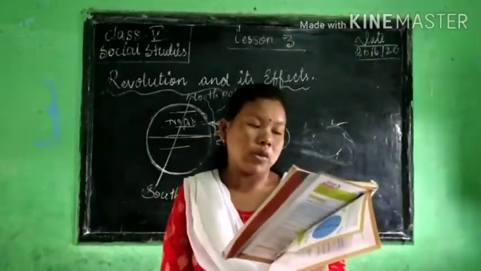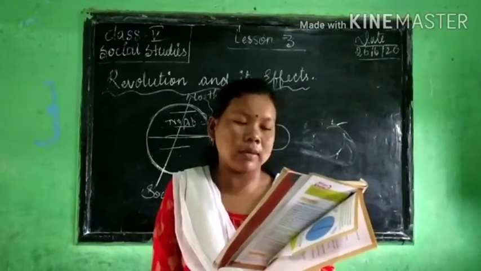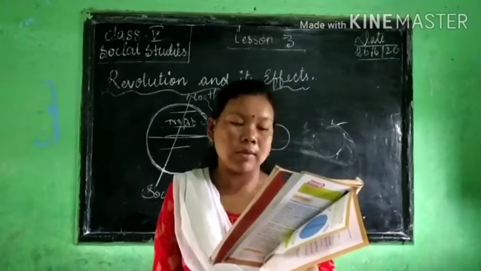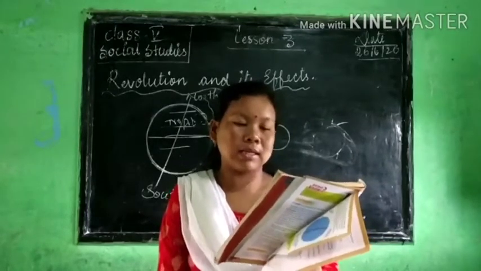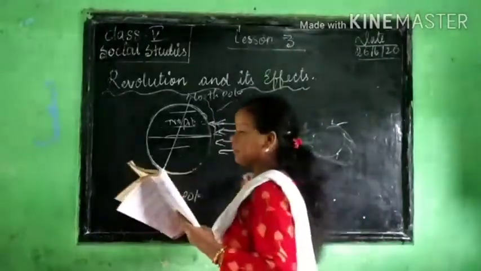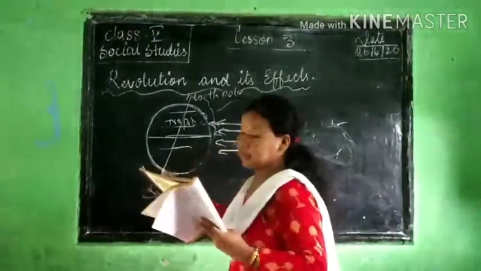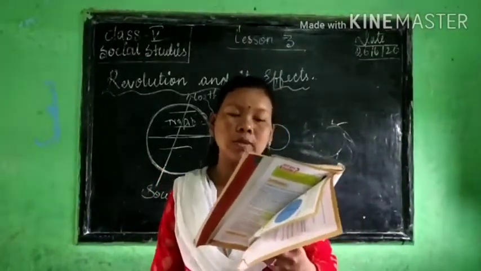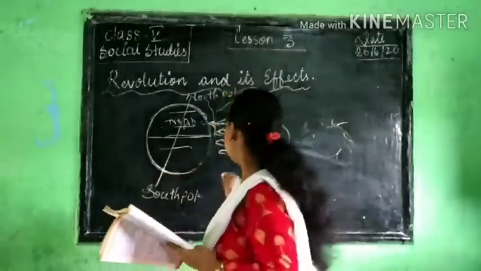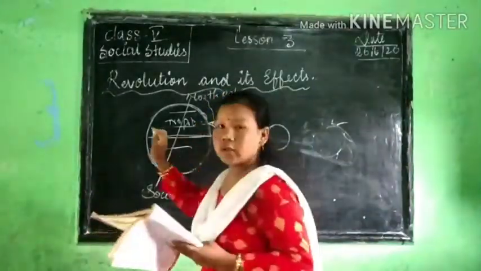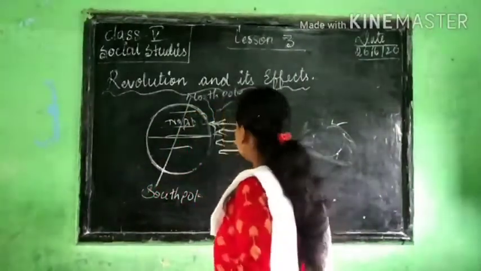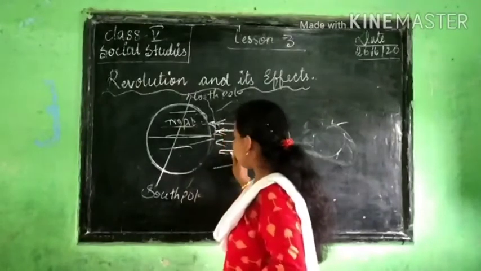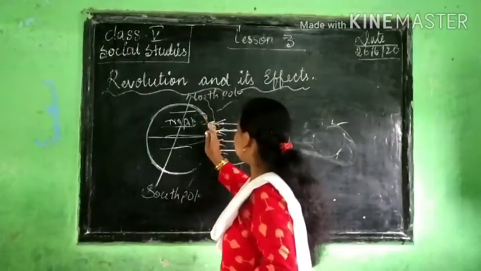Okay. On 22 December, the sun is directly overhead at the Tropic of Capricorn, and the tilted axis brings the southern hemisphere closer to the sun, making it summer. So on 22 December the sun is directly overhead at the Tropic of Capricorn. Then the northern hemisphere will be a little bit far, and the southern hemisphere will be a little closer.